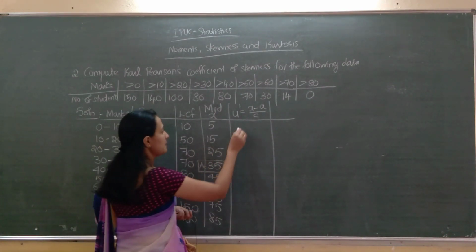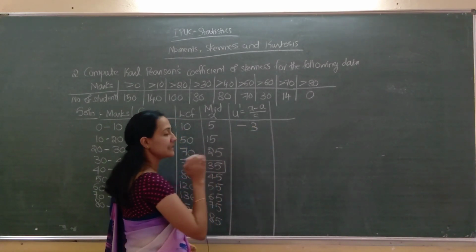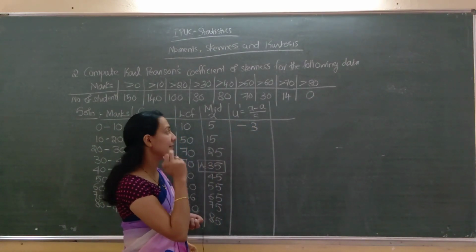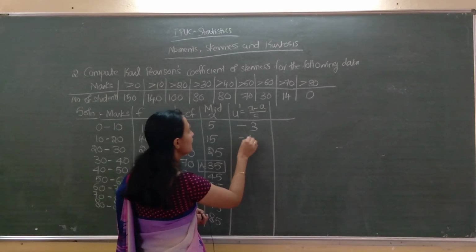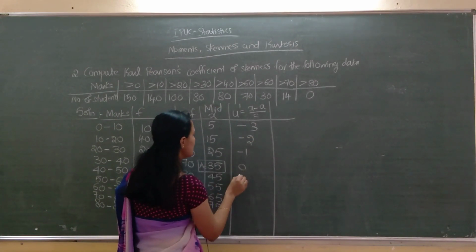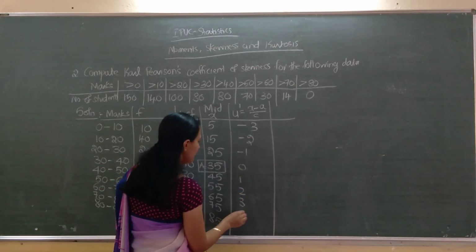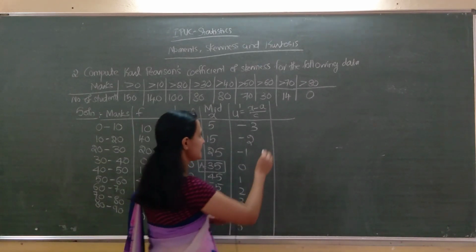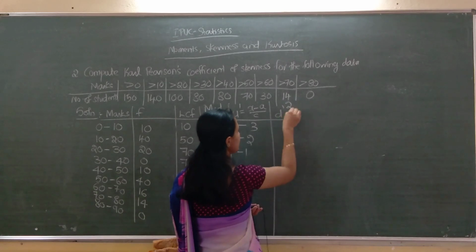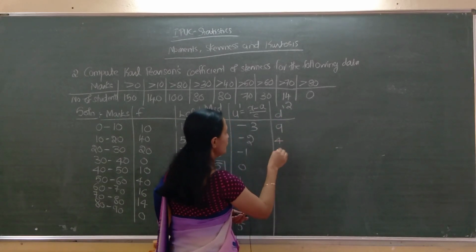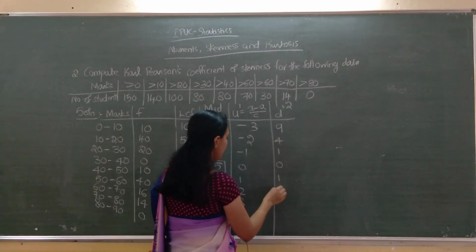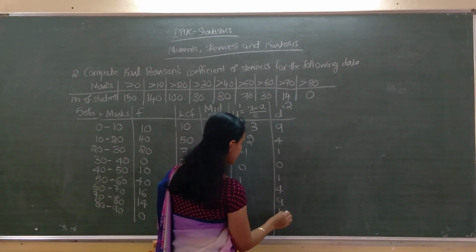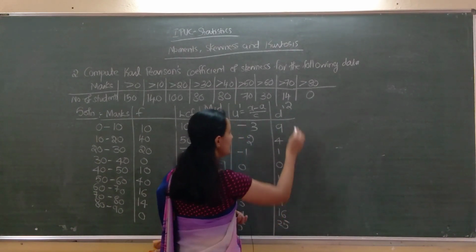So it is minus 3. 5 minus 35, minus 30, divided by 10, minus 3. It will be minus 2. Here minus 1, 0, 1, 2, 3, 4, 5. Correct na? Next d dash square is required. D dash square: 9, 4, 1, 0, 1, 4, 9, 16, 25.